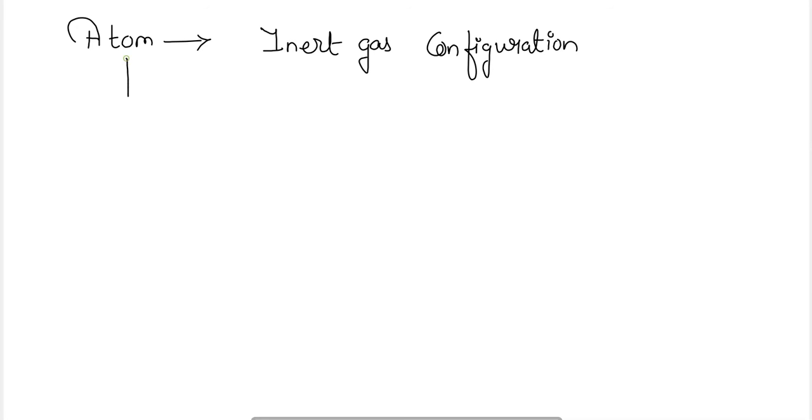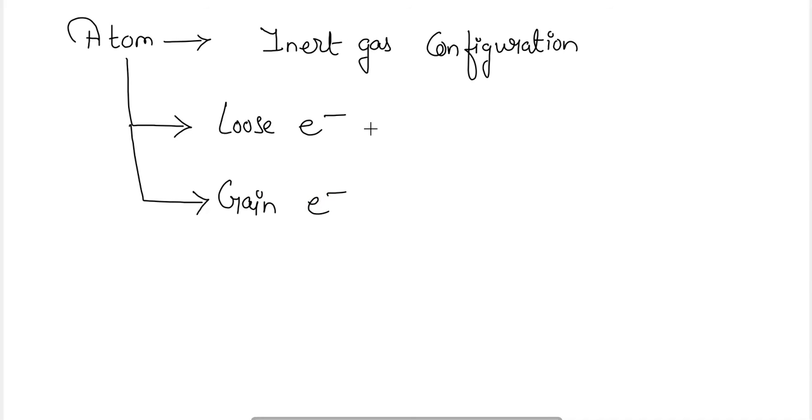They will either lose electrons or gain electrons. On losing electrons, the number of electrons decreases and positive charge increases.